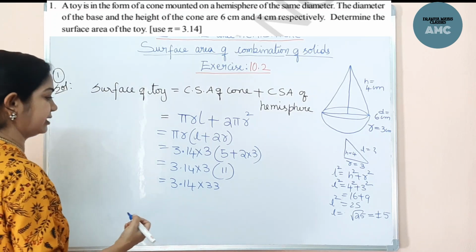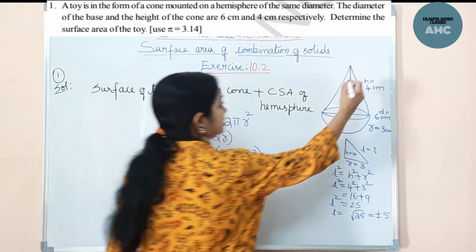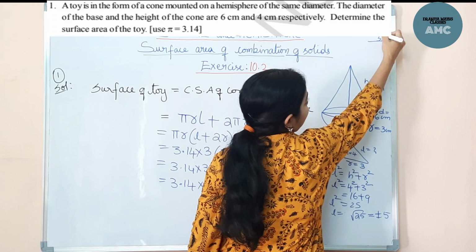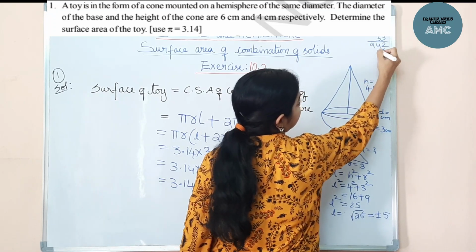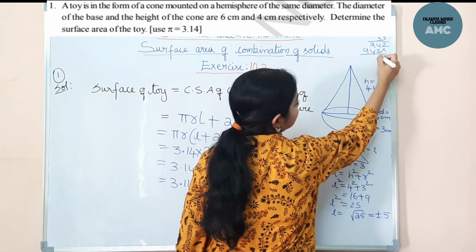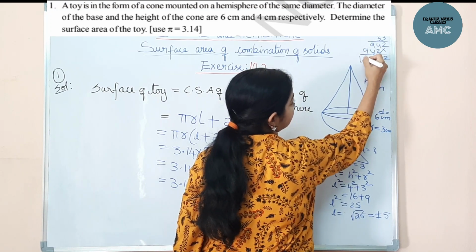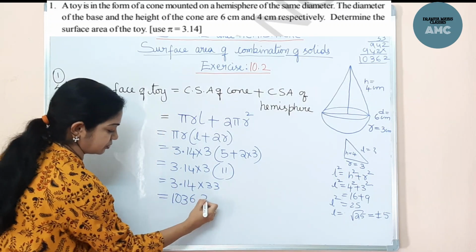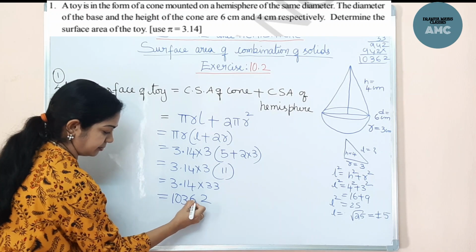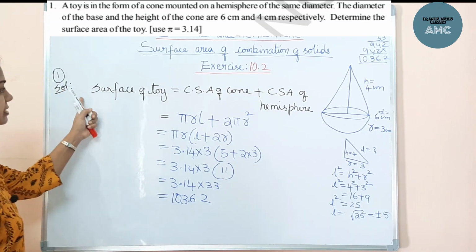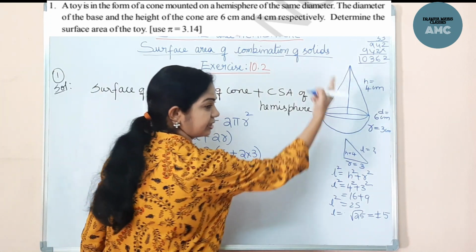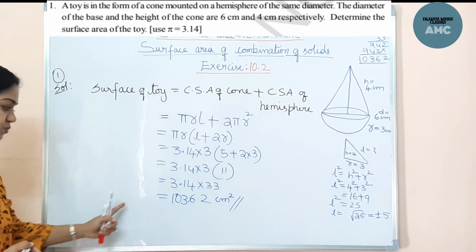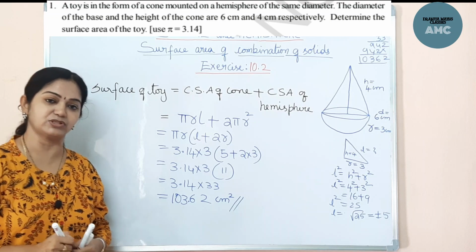So we will multiply in the rough part here. 314 into 33: 3 ones are 3, 3 ones are 3, 3 fours are 12, 3 threes are 9. Same again, 2, 4, 9, so here 13. So 10362. The decimal point is after 2 places from the right side. So this is a surface area and the dimensions are given in centimeters, so this is centimeter square. So the surface area of the toy is 103.62 centimeter square. Quickly pause the video and note it down.